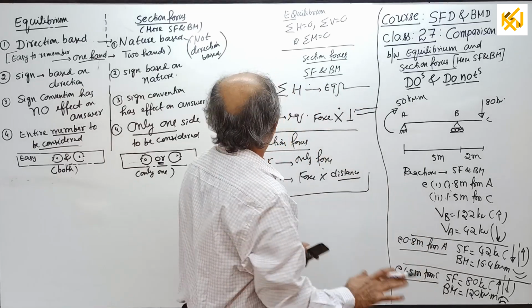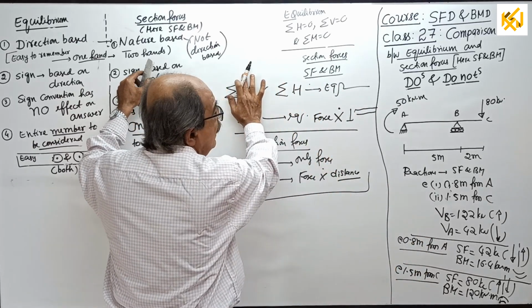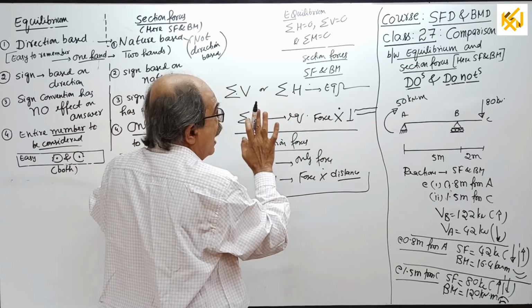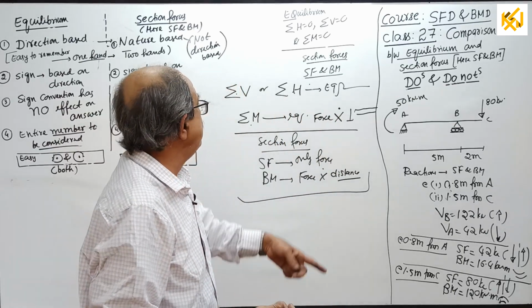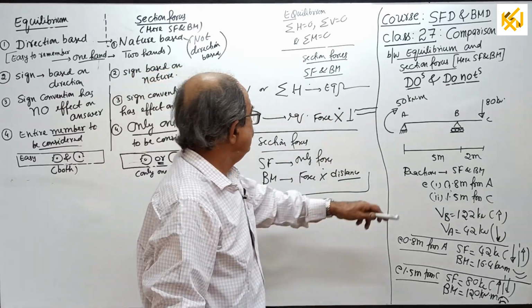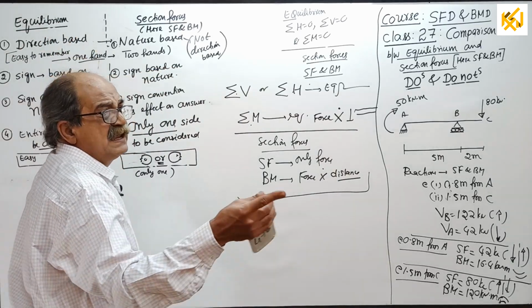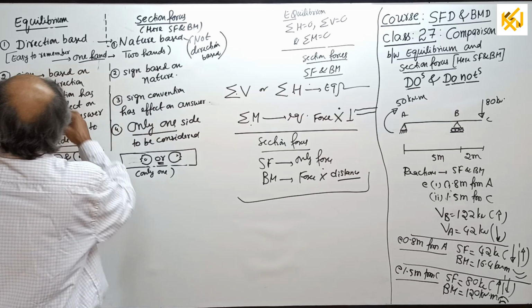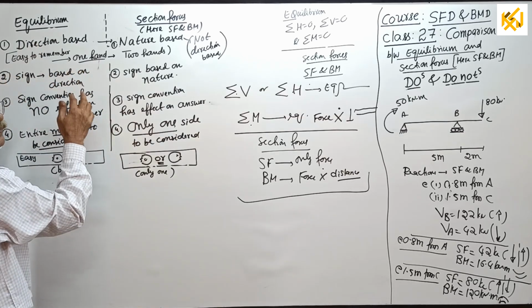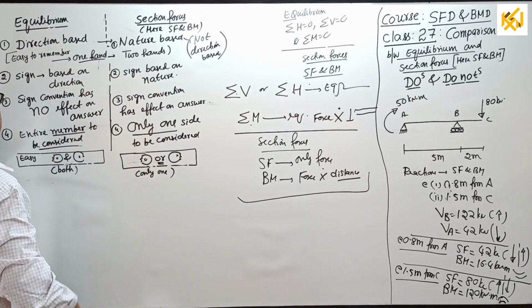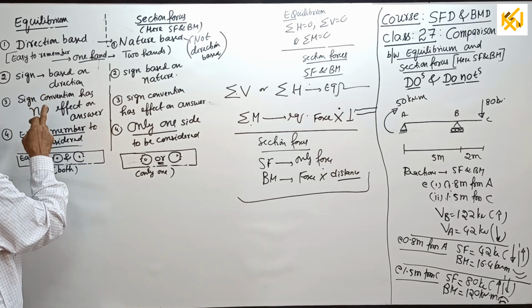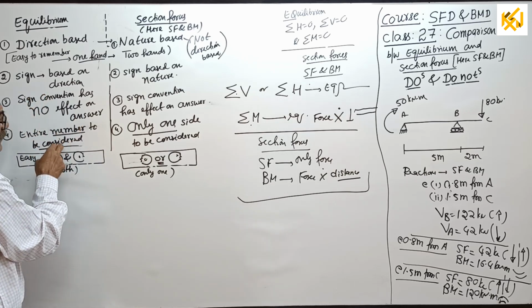Now I will tell you the correct sign convention here and make everything clear. Last time I will rub everything here, and all these points I told, I will explain one by one. When I explain next time, remember, I may not maintain the same order. I can't remember why I wrote it here. Direction based, sign on direction, sign no effect. Okay, entire. Okay, I'll remember.